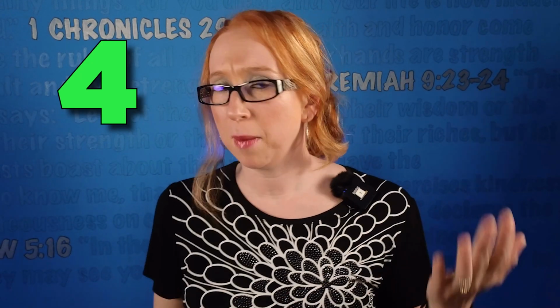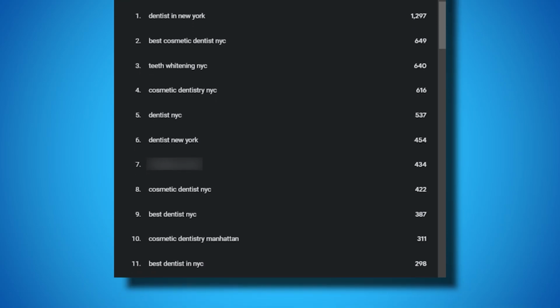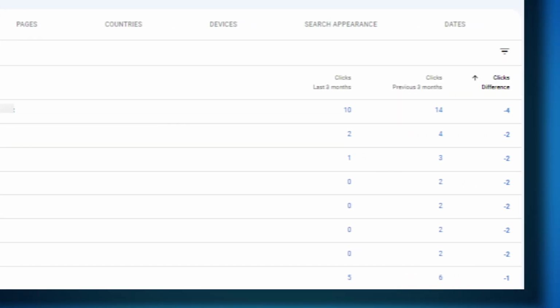The next thing you want to do is isolate specifically what keywords you had a drop in. There's a couple places you could look for this. First, you could look inside Google Business Profile Insights or Performance Metrics, and this is where they will show you specific keywords and how much search volume you got. You'd want to compare dates to see exactly what has dropped. Another way to do this would be to go inside Search Console, and provided you're using UTM tracking on your listings, you should be able to compare dates and see exactly what dropped and when.